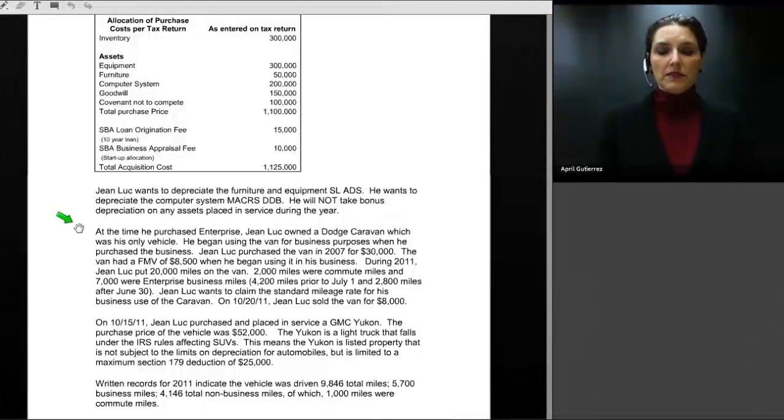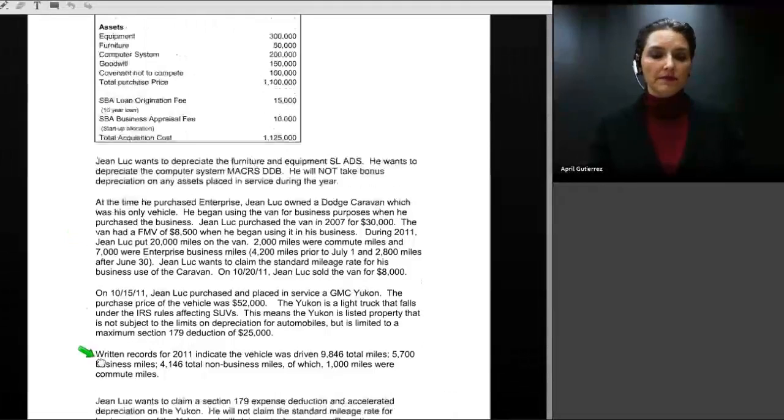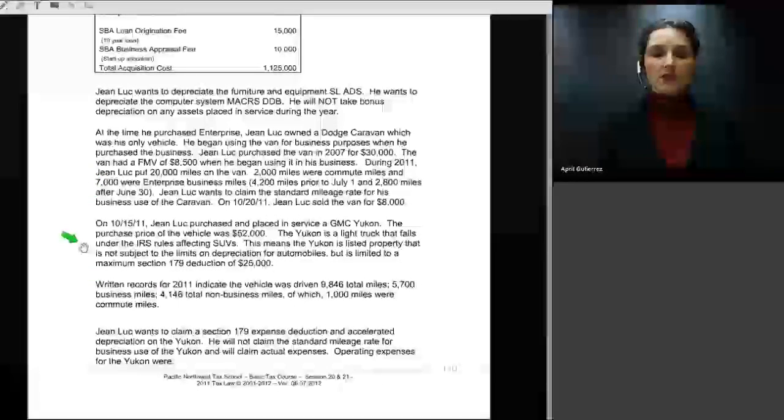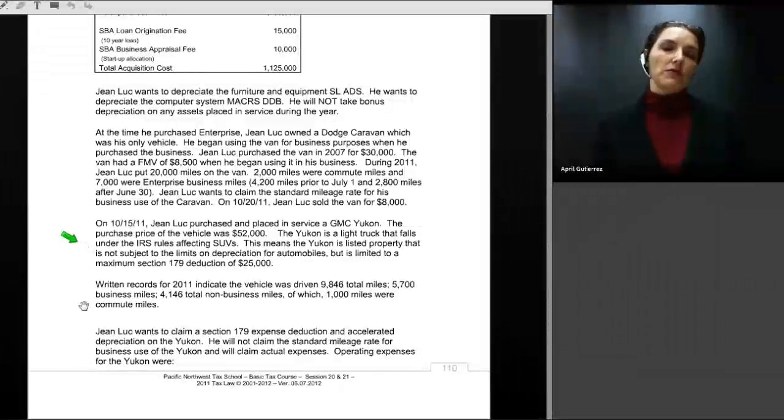And those travel expenses, when we get to them, will also be another amount that adds to startup. We provided you information in the wording of the problem about 2 vehicles that Jean-Luc used in his business. Both of those vehicles need to be accounted for on the Form 4562, so we will complete that, along with all of the information relating to the number of miles driven, the number that were personal, the number that were commute.